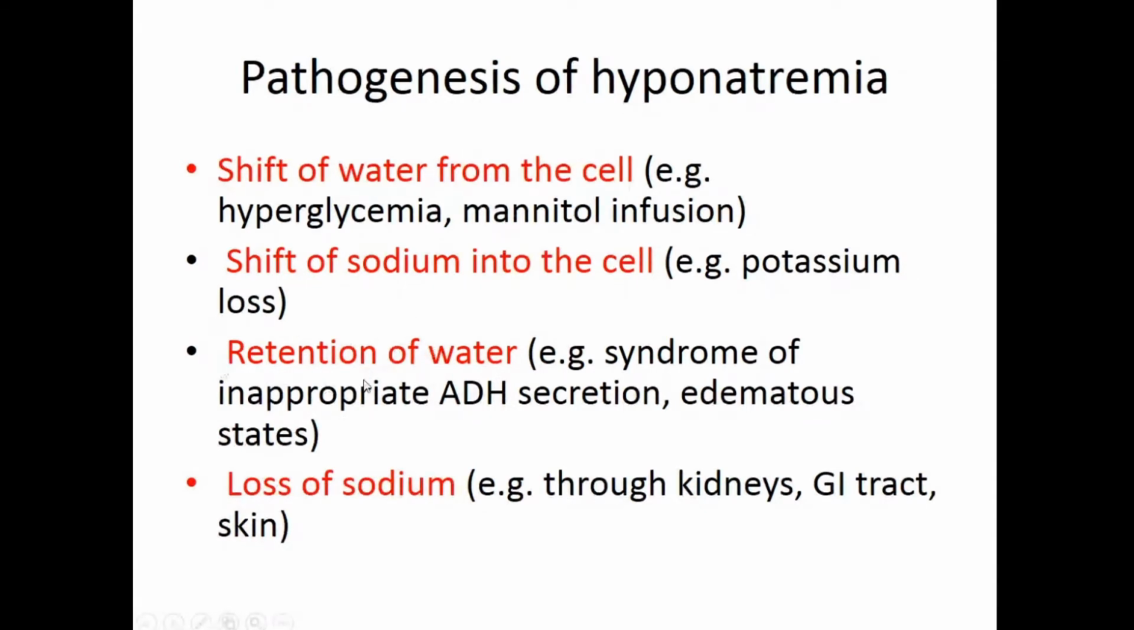So when there is an excess retention of water, there is a dilution. There will be hemodilution. Hemodilution itself can cause hyponatremia. And of course, if there's a loss of sodium through the kidneys, or vomiting, GI tract, or excessive sweating, then also there will be hyponatremia. So is this clear? Hyponatremia can happen because of these four things.